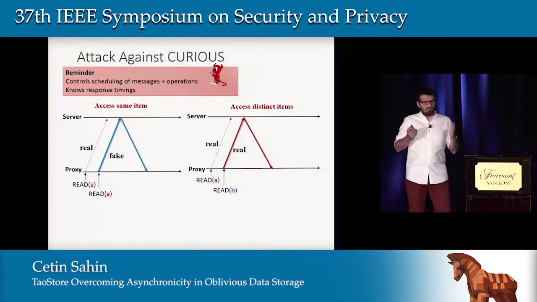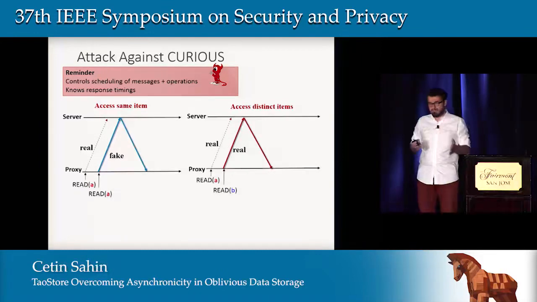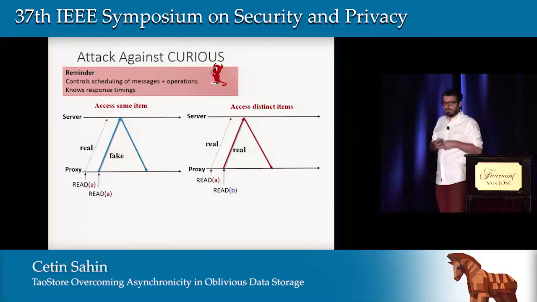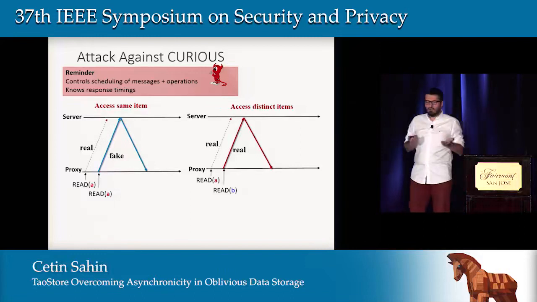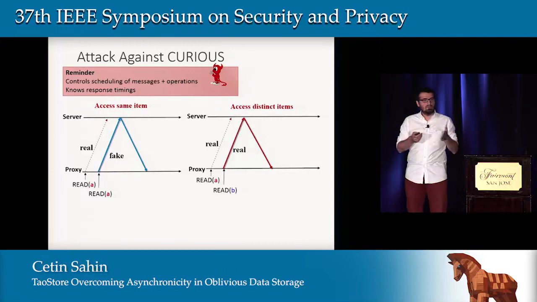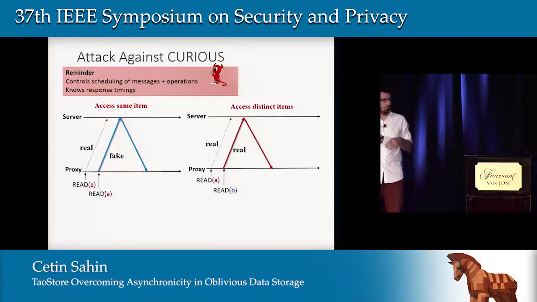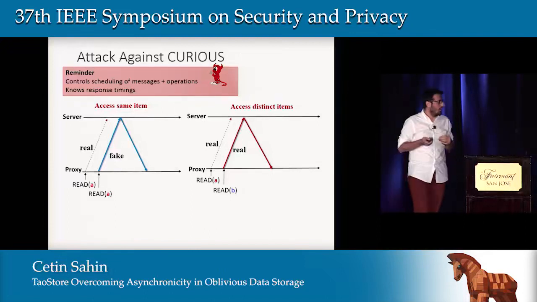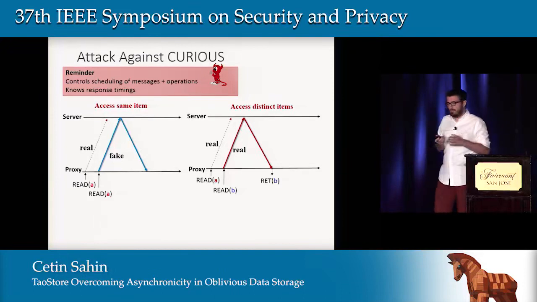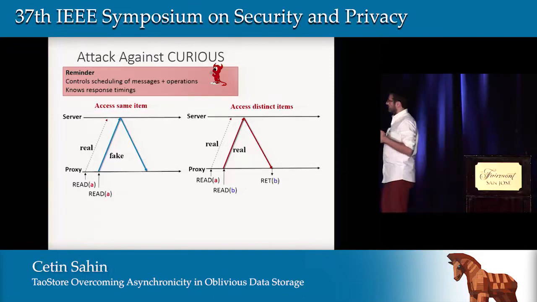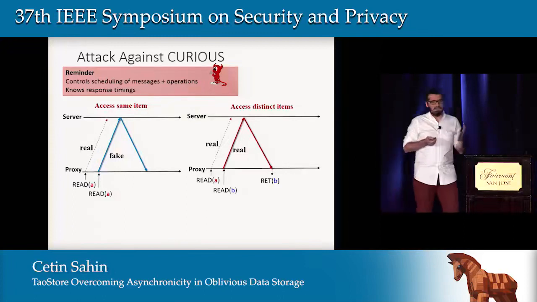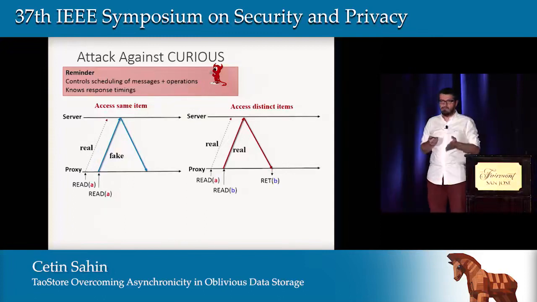Since the network is asynchronous and under the control of an adversary, we cannot know whether the second request will be returned earlier or later. So assume a scenario where the response to the second request is returned earlier than the first one. In this case, on the right, the proxy will return a response for B, but on the left, we cannot return a response for A because we haven't fetched it yet.